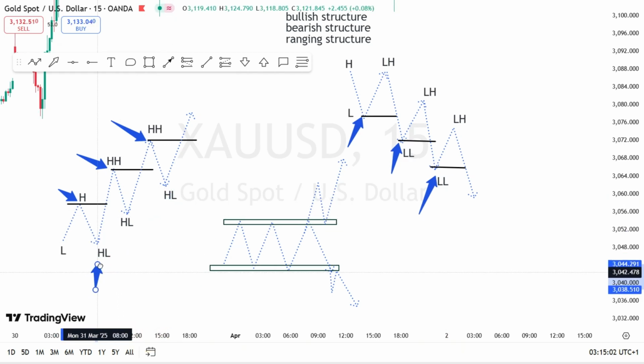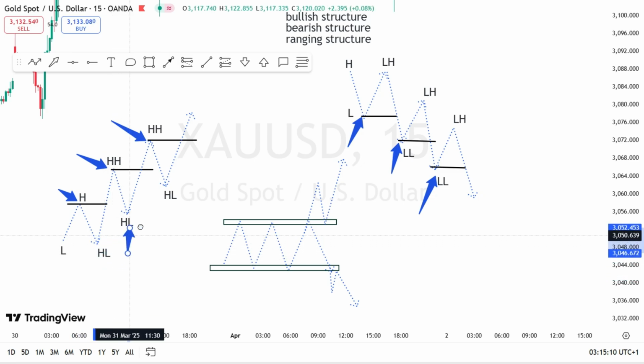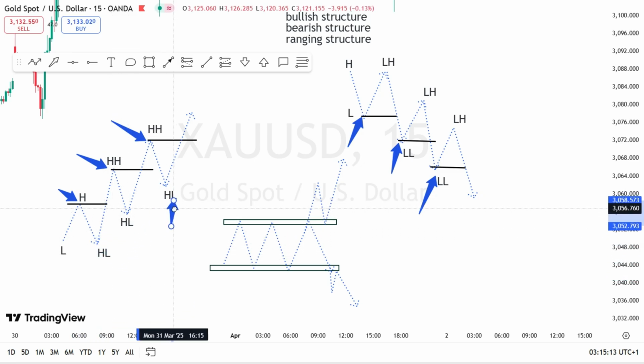In the bullish market, we buy at the low. So we buy here, we buy here, we buy here. Take note of this. We buy from this point. Good.